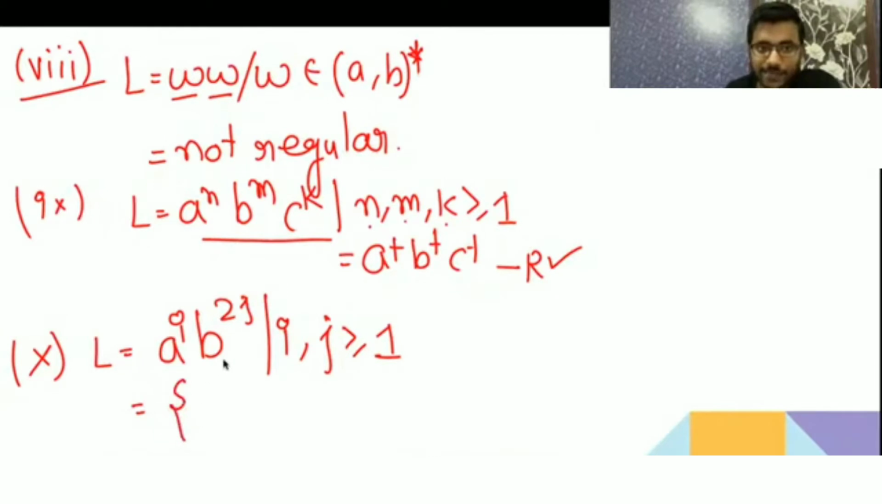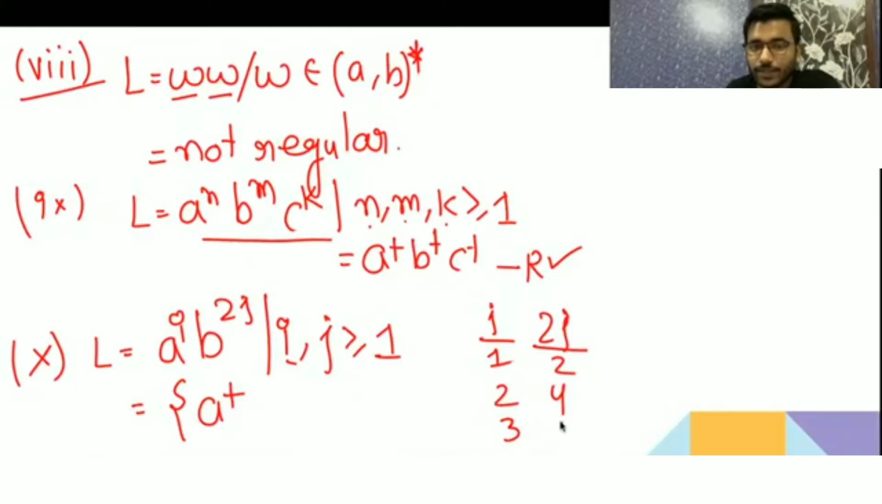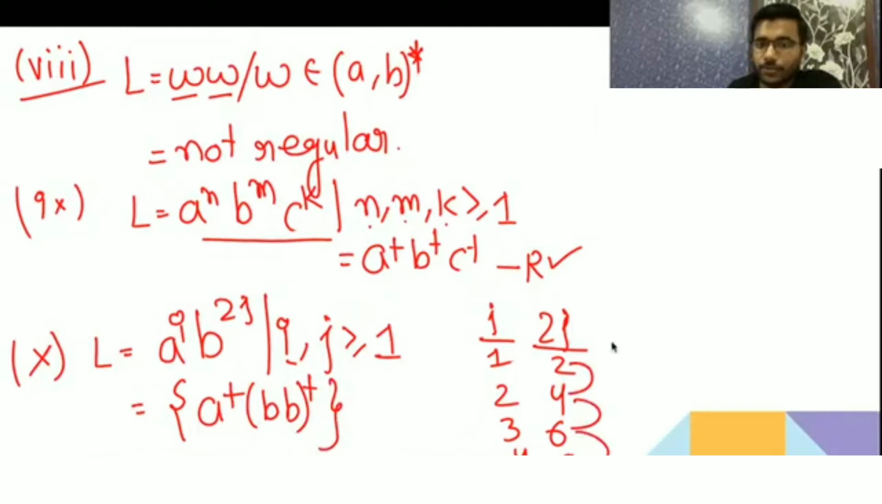So first write the string. It is i greater than or equal to 1, so it is like first a plus, then j is greater than or equal to 1. So then j value, if j is 1, then 2j is 2, then 2 gives 4, then 3 gives 6, then 4 gives 8. So the regular expression is having 2, 4, 6, 8. So b2, then b4, then b6, then b8, like this it is increasing.